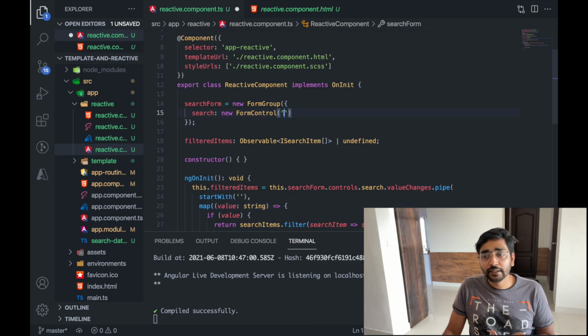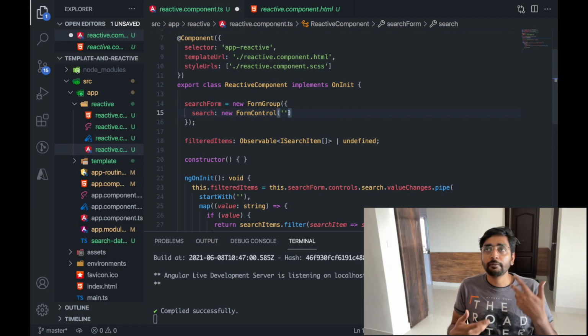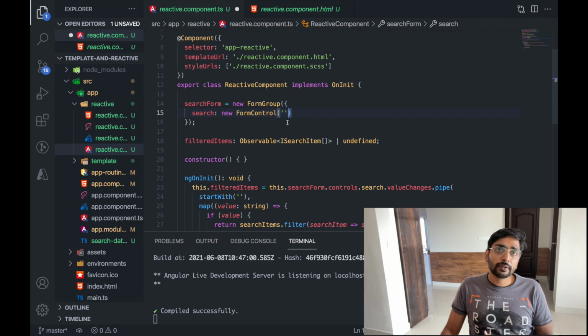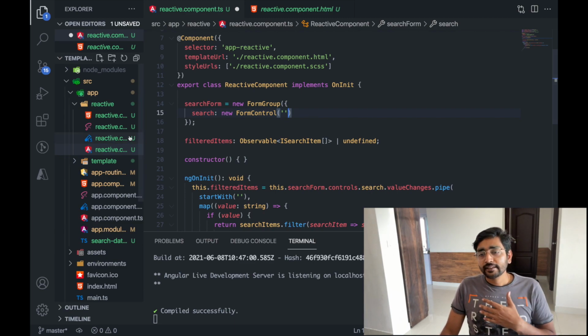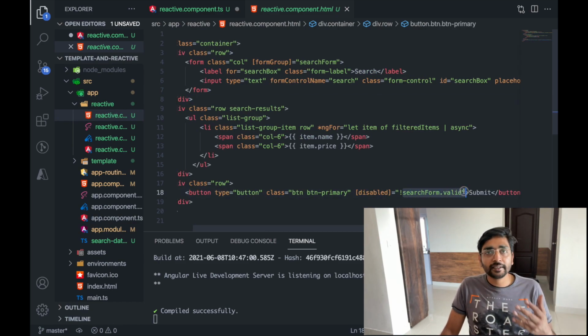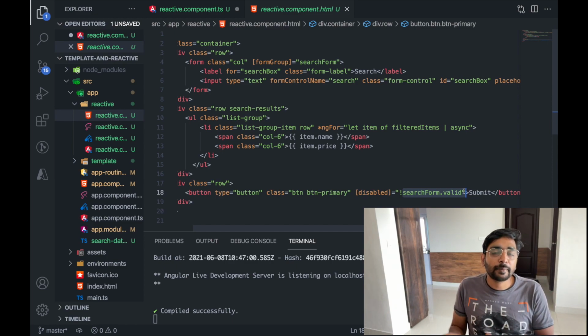You can have custom validators also written, like you want text to be input with maybe one character, one uppercase, like a password verification. In that case you can write your own password validator. In those cases also, when you write validators, this disabled button will become enabled and disabled. The form will set itself to valid and invalid based on those validators.